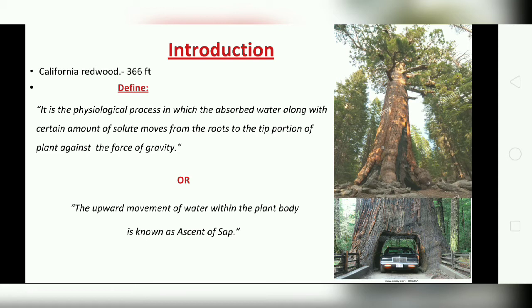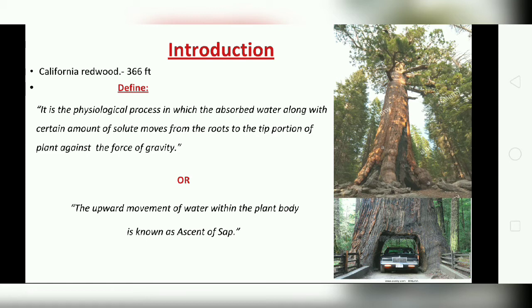By definition, it is the physiological process in which the absorbed water along with a certain amount of solute moves from the roots to the tip portion of the plant against the force of gravity. So the water moves with some solute particles present in the soil from the root part to the tip of the plant.